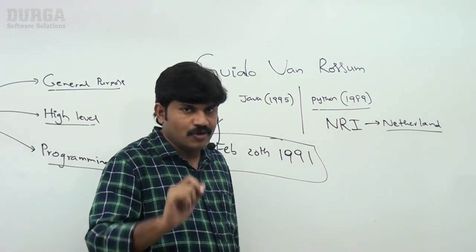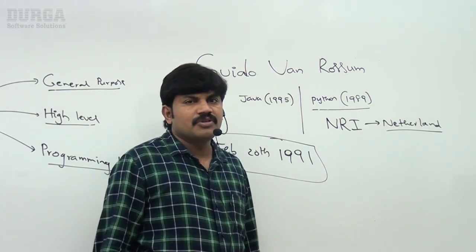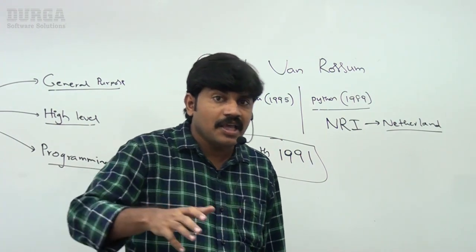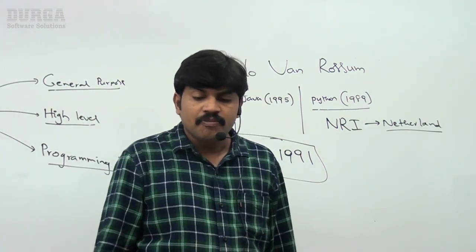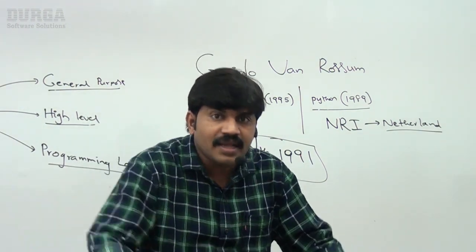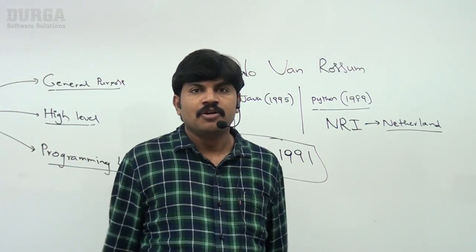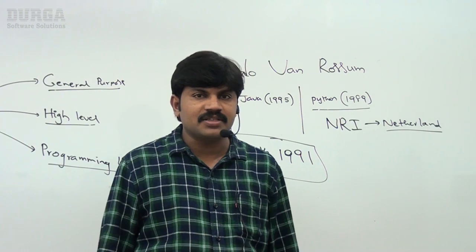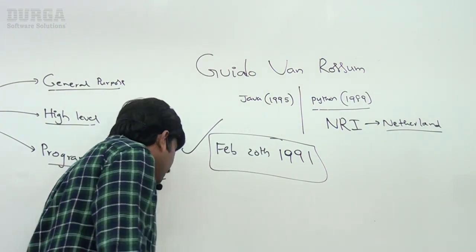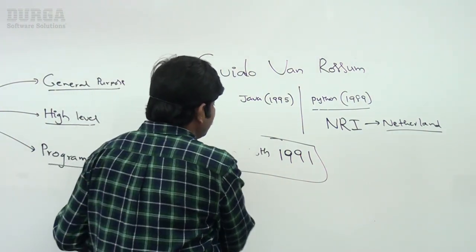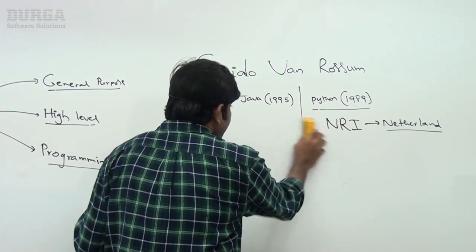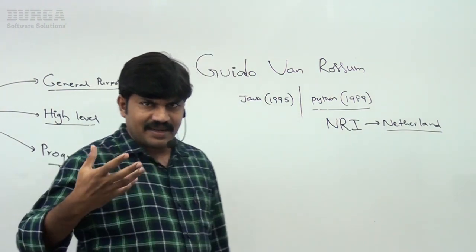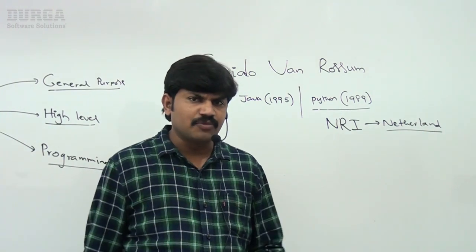Clear, right? Now immediately you may have the doubt: sir, Python came in 1989, but why did it suddenly become so popular in 2019? Why did it become popular? Everyone talks about it. Why did it become a trending language? Sir, I will discuss a very simple example. The market requirements keep on changing from time to time. Market trends keep on changing.